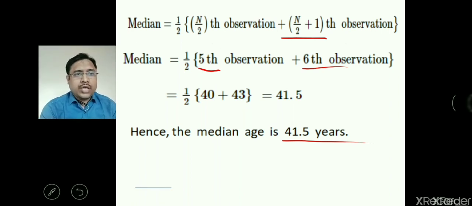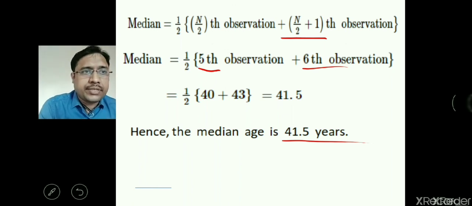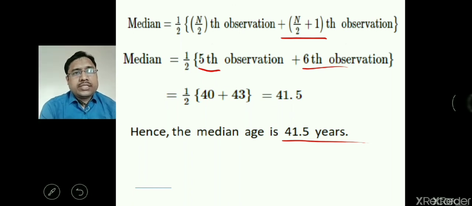Now students, you can solve NCERT exercise 3.2 completely. You can complete that exercise of data handling, chapter 3, and watch this video nicely to understand these methods to find the median.